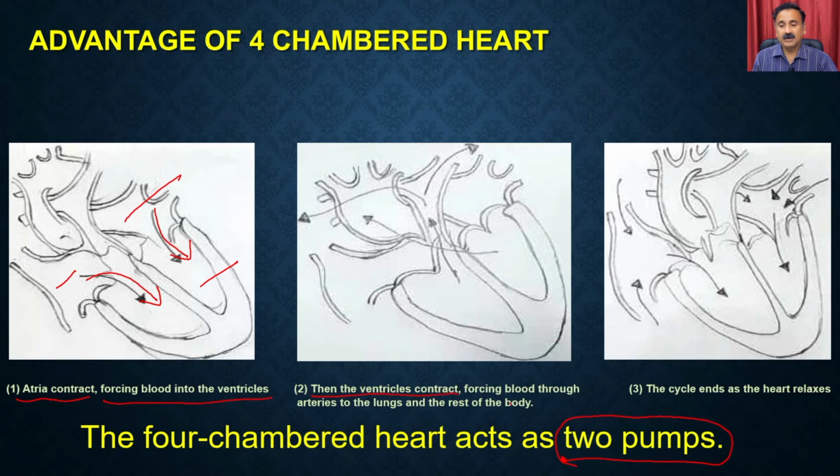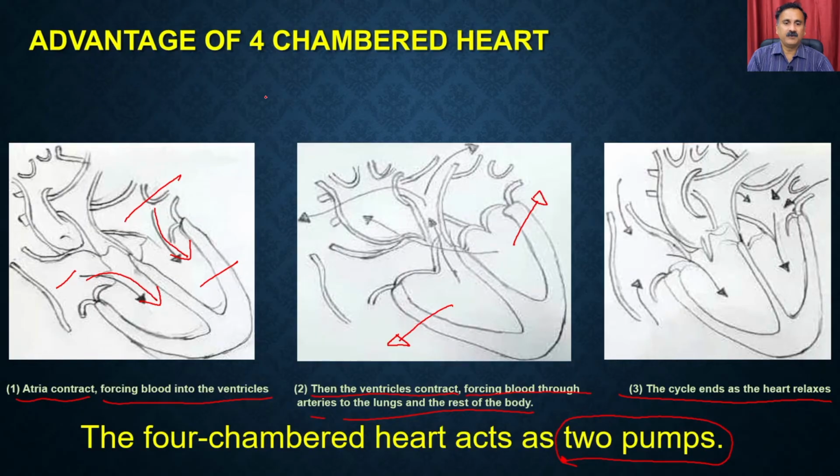Then when the ventricle contracts, it forces the blood through the arteries to the lungs and the rest of the body. So it is either going to throw the blood into the rest of the body, or it will throw the blood into the lungs for purification. And then again the cycle will continue, right? The cycle ends as the heart relaxes. At that time it starts filling with blood from the rest of the body or from the lungs.